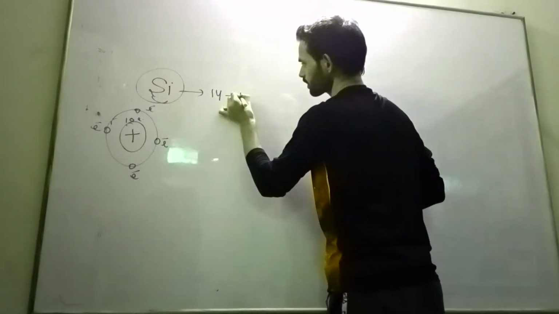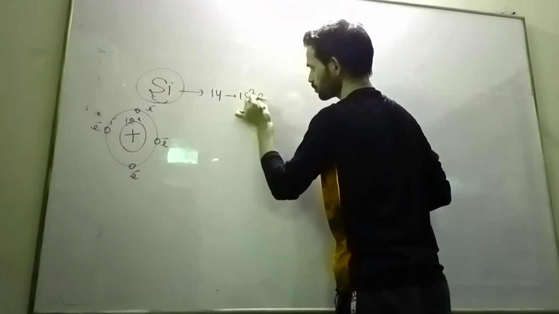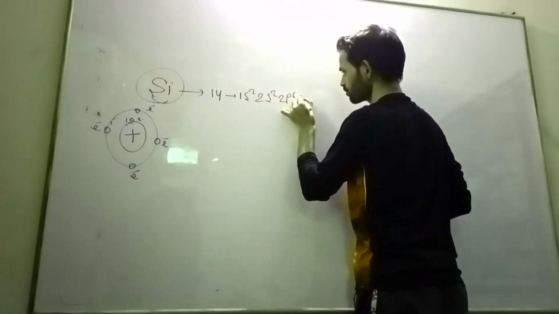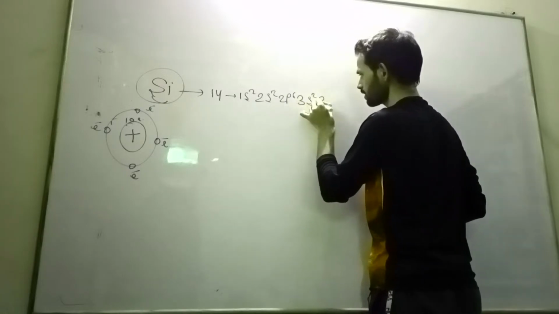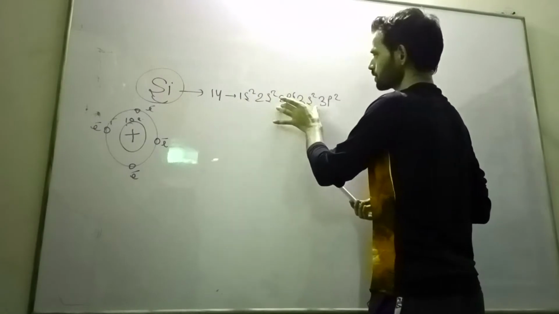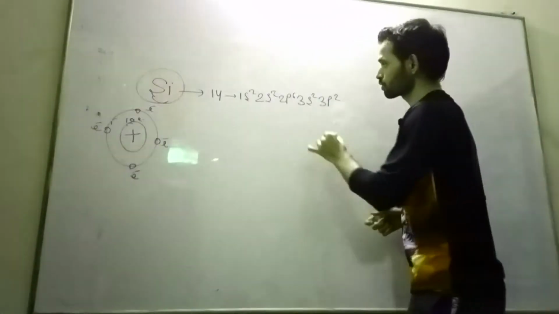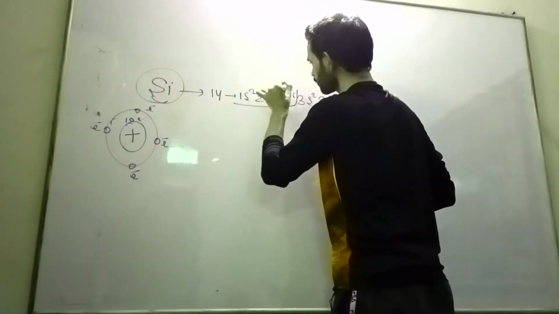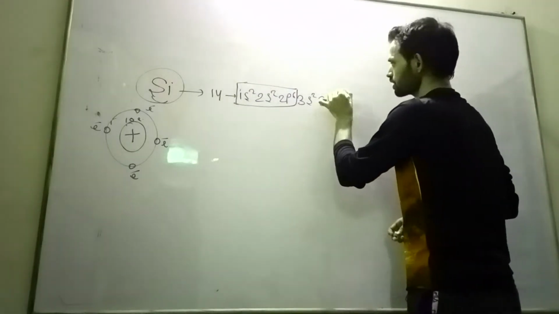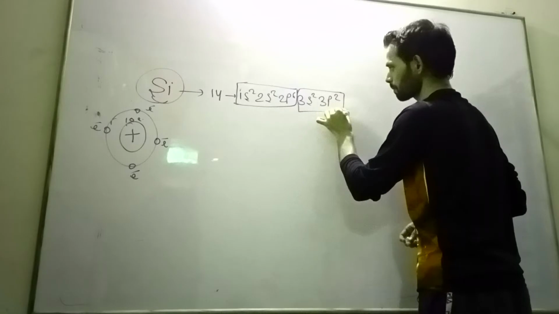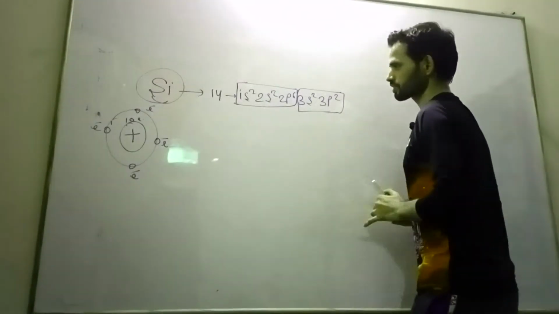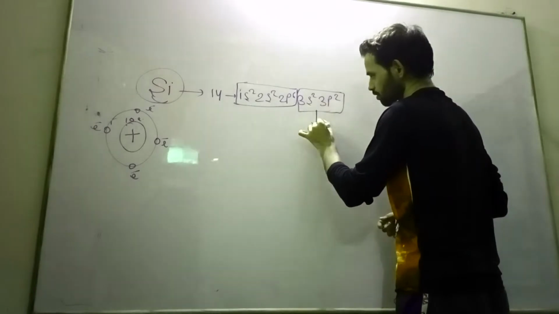Let us see: 1s2, 2s2, 2p6, 3s2, 3p2. So now see here, 1s2, 2s2, 2p6, 3s2, 3p2. These are completely filled, and these are partially filled. Now forget about the filled ones, we want to discuss only the partially filled ones.